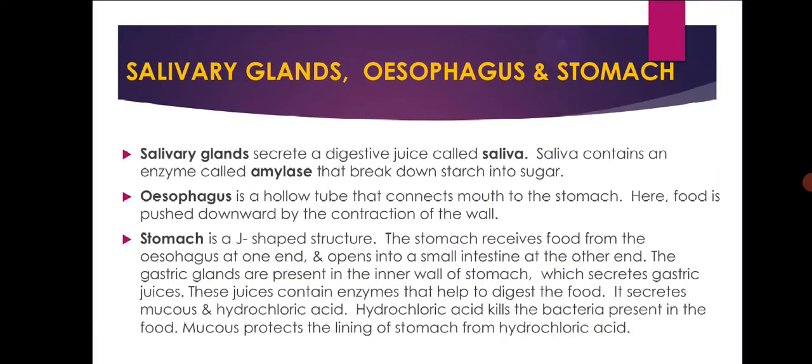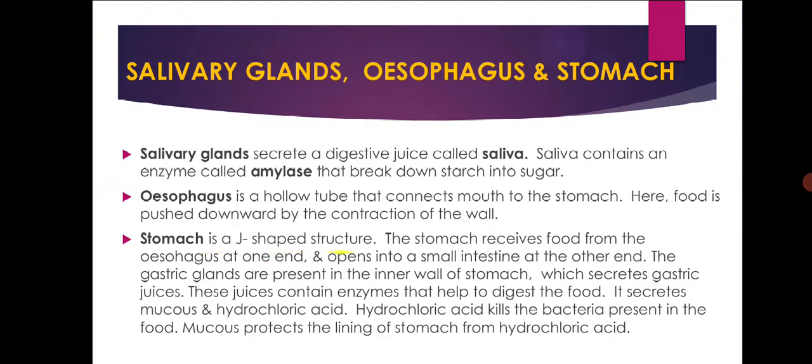Next, salivary glands, esophagus and stomach. The salivary gland secretes a digestive juice called saliva. Saliva contains an enzyme called amylase that breaks down starch into sugar. The esophagus is a hollow tube that connects the mouth to the stomach. Here, the food is pushed downward by the contraction of the wall.